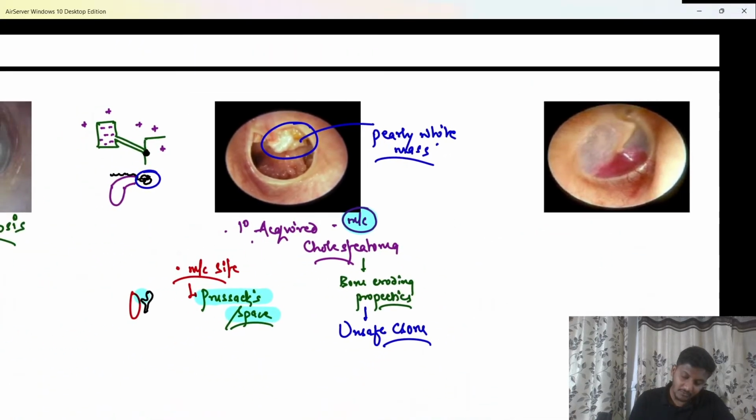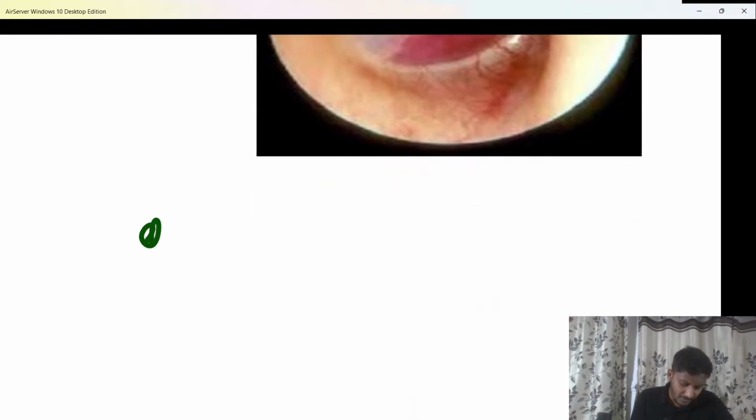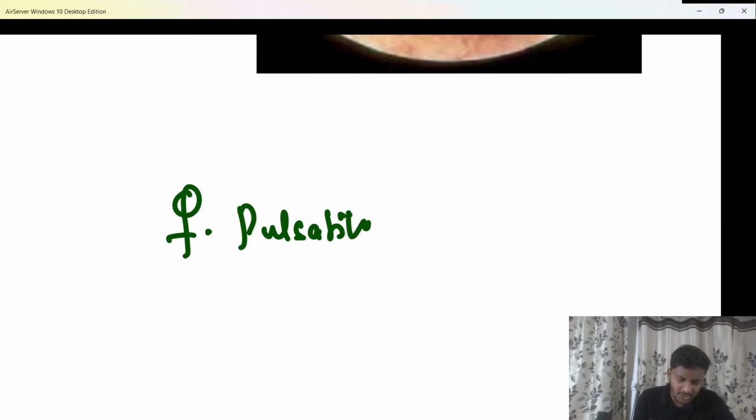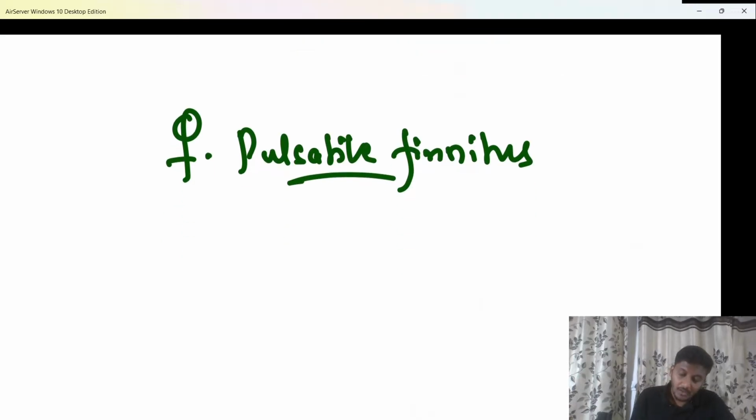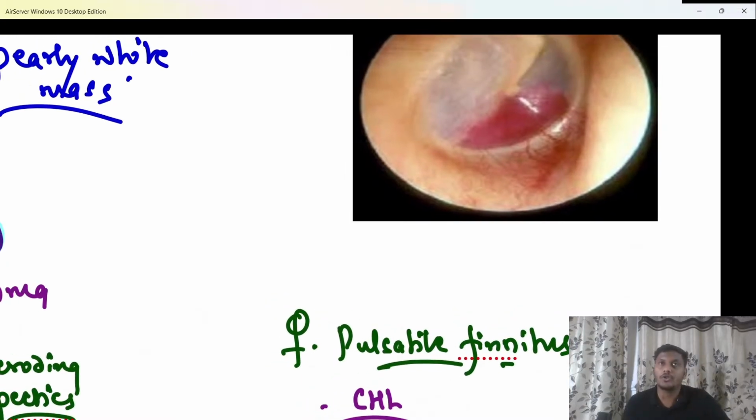Next important is this condition. Here the patient is going to have a very classical feature. My patient will come to me, a female who comes to me with pulsatile tinnitus. What is pulsatile tinnitus? Instead of a ringing sensation in the ear, she is able to hear pulsations of a vessel. So that is called pulsatile tinnitus. And my patient is also suffering from a mild conductive hearing loss. So pulsatile tinnitus along with conductive hearing loss and this kind of picture on otoscopy.